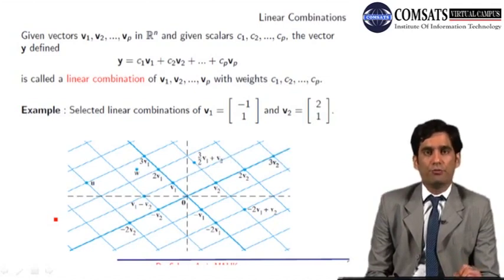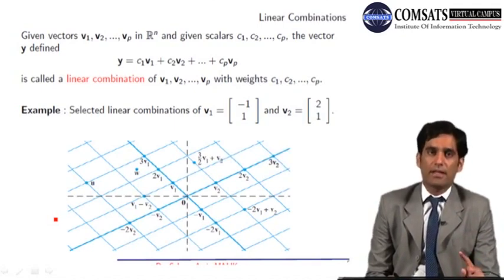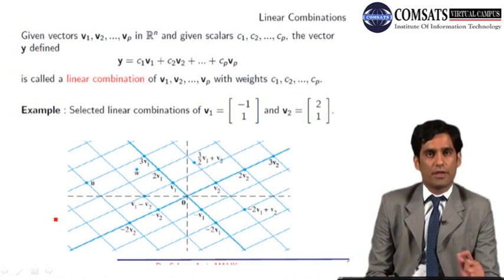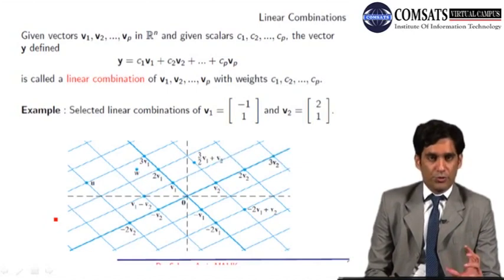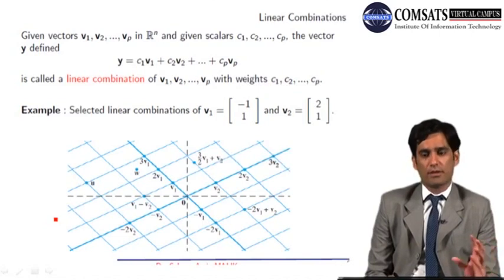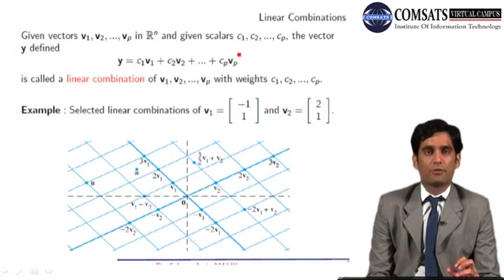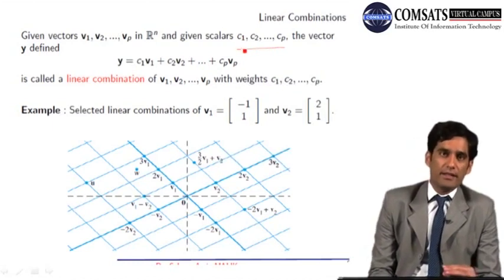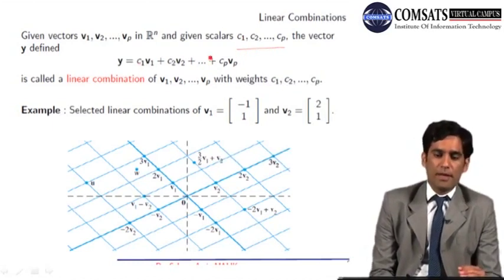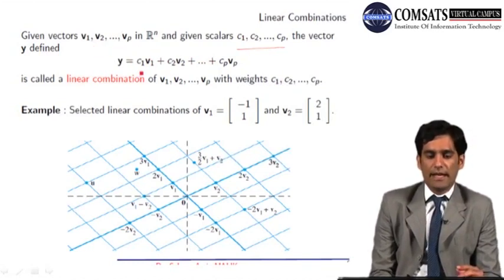गिवन वेक्टर्स v1, v2, up to vp, you have p vectors from Rn, and remember that n is any positive integer. N could be 1, 2, 3, 4, 5, and so on and so forth. So you are given p vectors from Rn and you are given different scalars C1, C2, C3, up to Cp. Let's go to the slides. These are the scalars. We can define a new vector by multiplying these scalars with these vectors v1, v2, v3, up to vp and adding them.